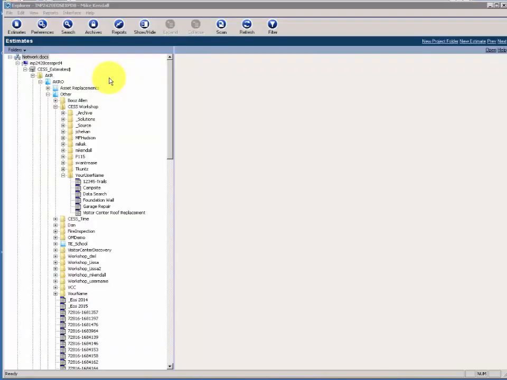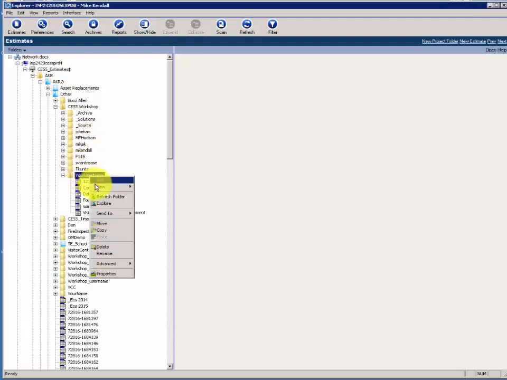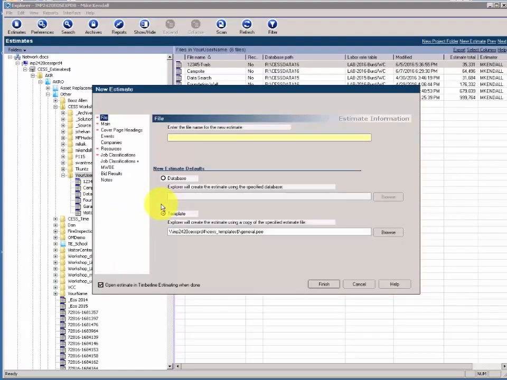File Explorer, Estimates. Activity 1. Add the first 2 sections of sewer pipe. We'll start by creating an estimate. Find your region, your park, the other folder, the CESS Workshop folder, and your username. Opens folder. Right-click, navigate to New, Estimate. New estimate box opens. Enter the file name for the new estimate.